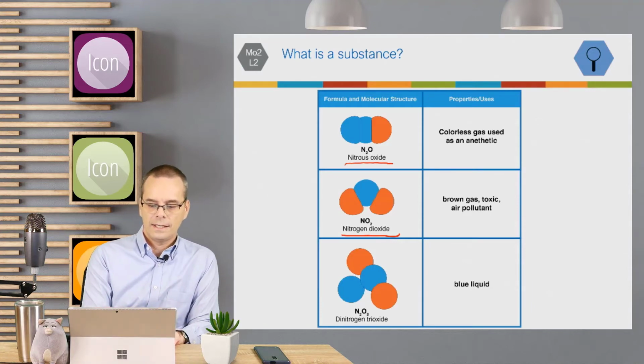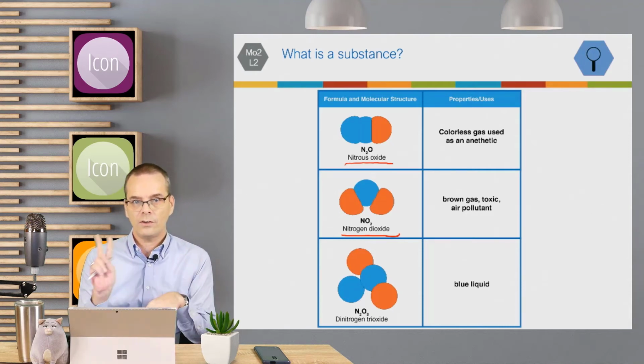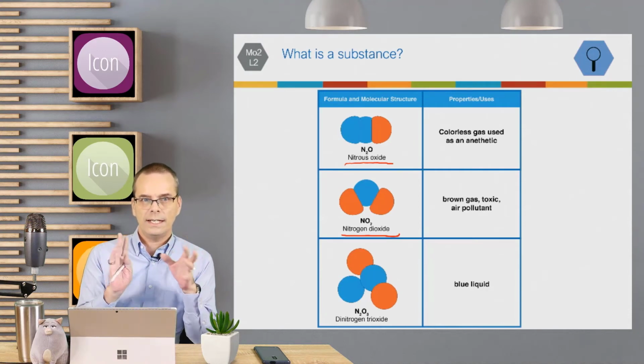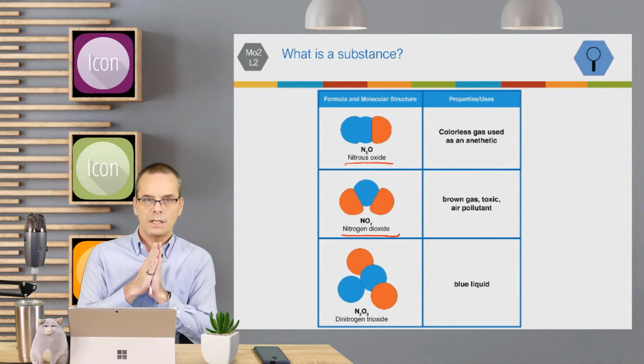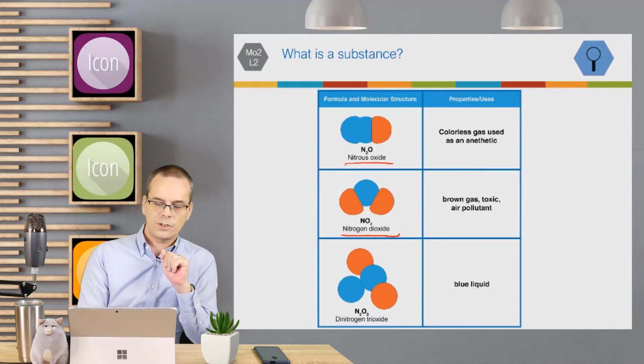And then dinitrogen trioxide is 2 nitrogen and 2 oxygen, and that's a blue liquid. So you can see how it's the same elements and same atoms, but combined in specific ways. 2 nitrogen, 1 oxygen, nitrous oxide. 1 nitrogen, 2 oxygen, nitrogen dioxide. 2 nitrogen, 2 oxygen, dinitrogen trioxide.